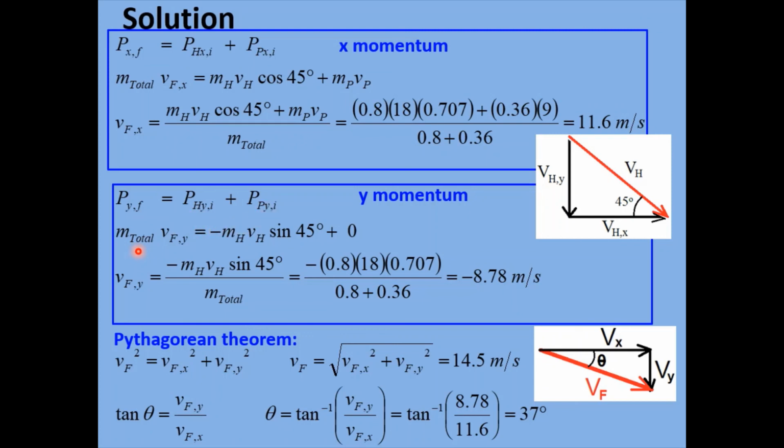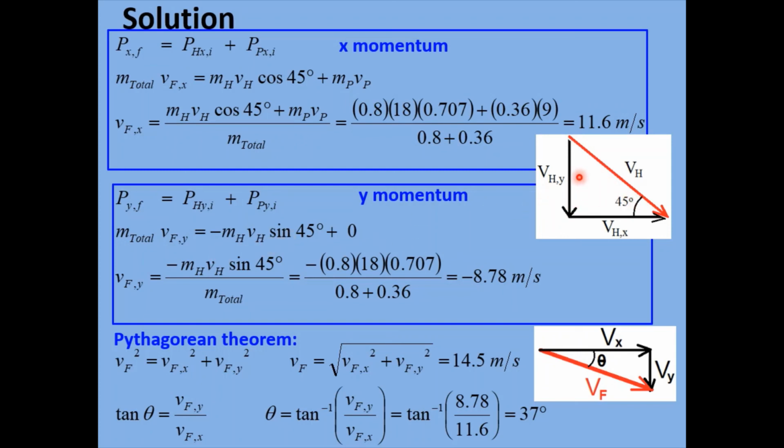So over here on the left, we have the total mass times the y component of the final velocity. So now we're looking at this component right here of the final velocity. And for the hawk, on the right side, the y component of the initial velocity of the hawk is this vector here, which is the hypotenuse, VH, times the sine of 45.